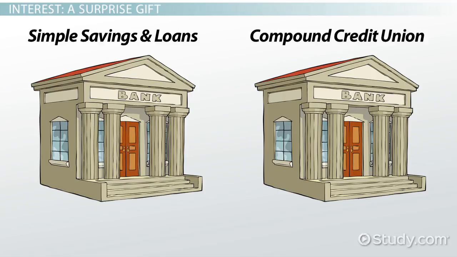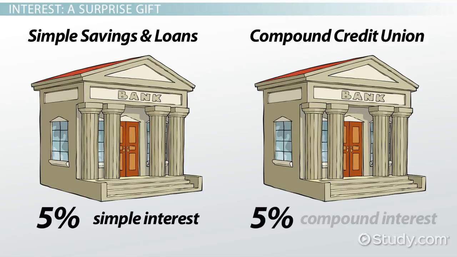The only difference is that Simple Savings and Loan offers 5% simple interest on its savings account, while Compound Credit Union offers 5% compound interest. What does that mean? Which bank should get your $1,000?